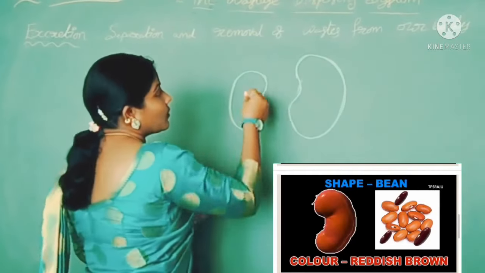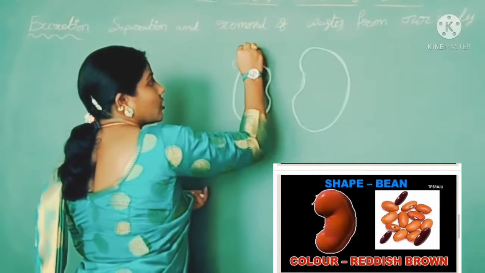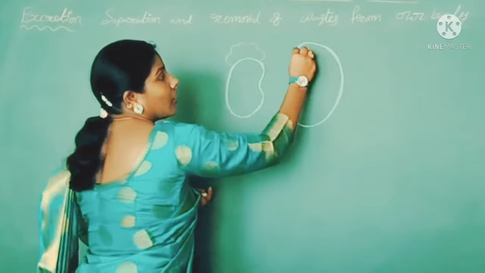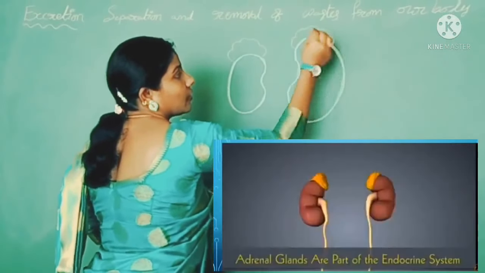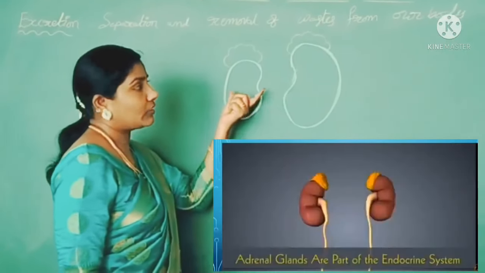Here we can observe a cap-like structure on the upper side of both kidneys.